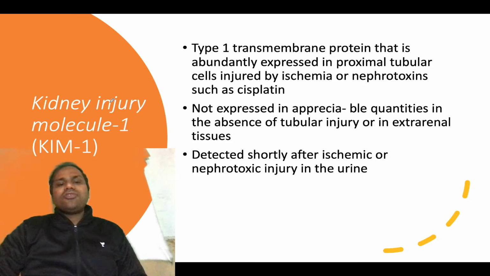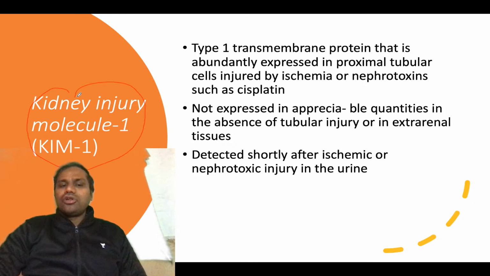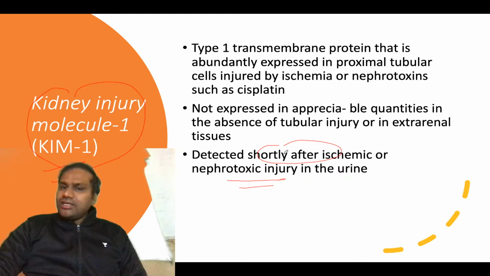So the first novel marker is kidney injury molecule 1, or KIM1. KIM1 is detected in the urine shortly after ischemic or nephrotoxic injury. In normal conditions it is not expressed in the absence of tubular injury or in extrarenal tissues.